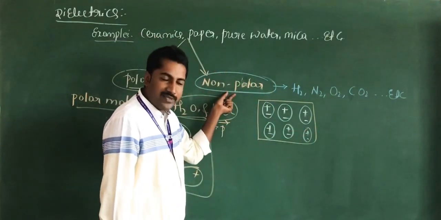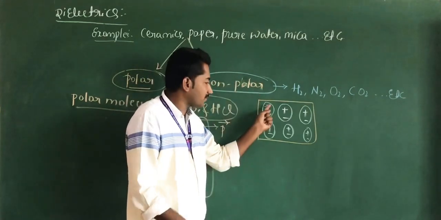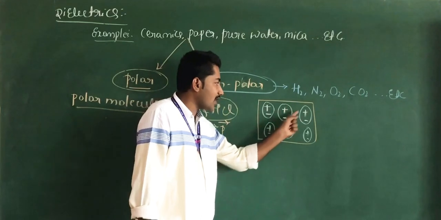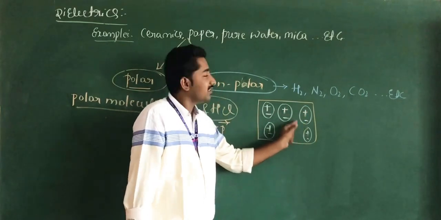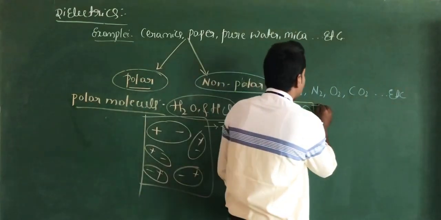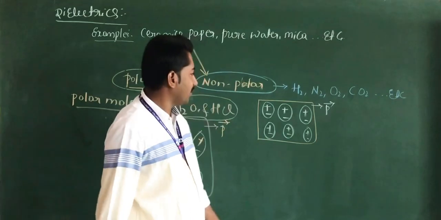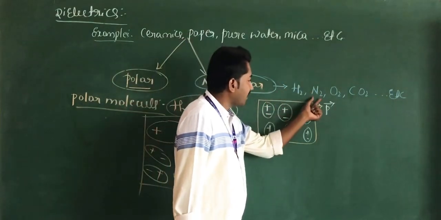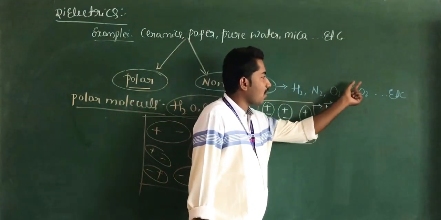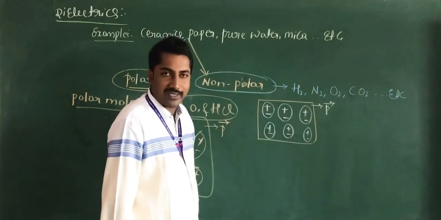Non-polar molecules are the molecules in which the centers of the positive and negative charges coincide, and they are in the form of a symmetrical shape. Hydrogen, nitrogen, oxygen and carbon dioxide are the best examples for non-polar molecules.